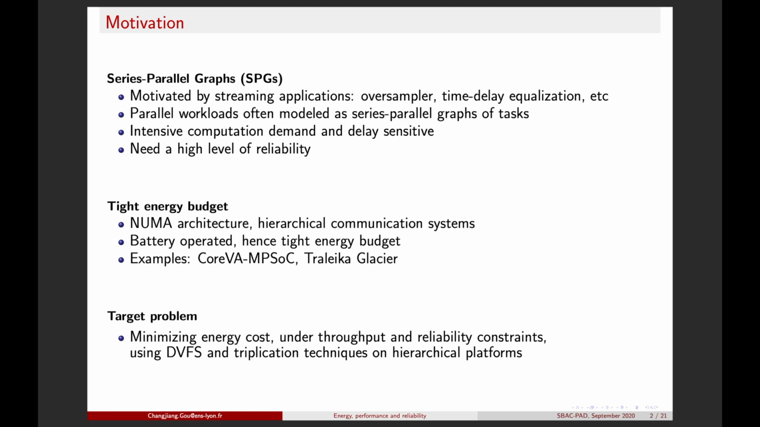The computing platforms for running streaming applications are composed of a two-level communication system. Some of them are battery-operated, hence energy efficiency needs to be considered carefully. So in this work, we try to minimize energy cost under throughput and reliability constraints.